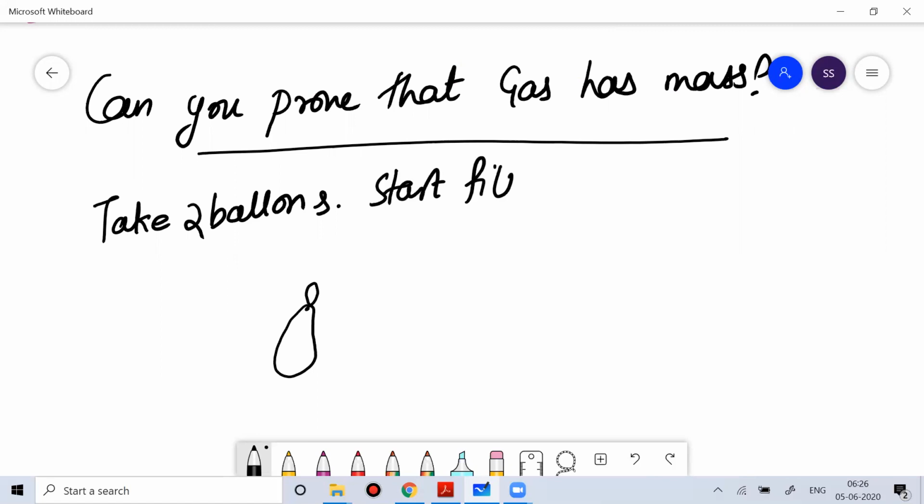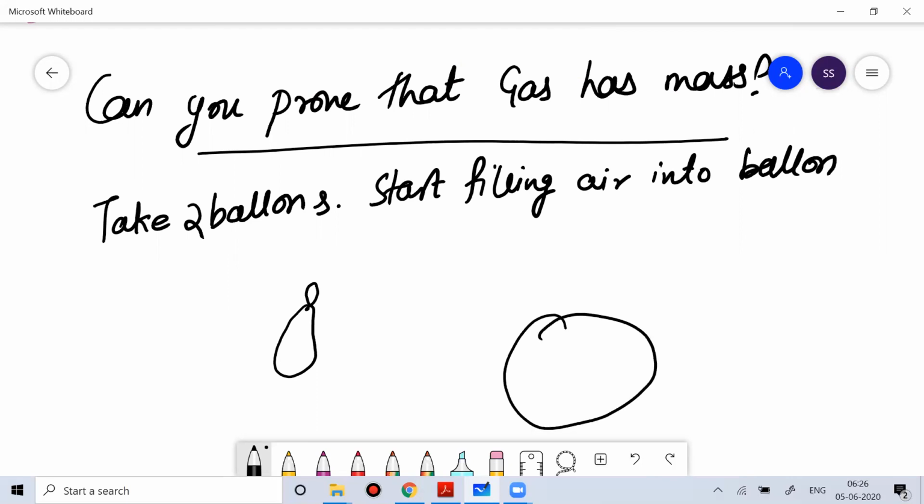Start filling air into the balloon. If you start filling air into a balloon, what will happen? The size of the balloon will increase. With that you can understand that the size has increased because you are inserting something which you can't see, but there is something which you are putting into that balloon, because of which the balloon size has increased. So you have two balloons.